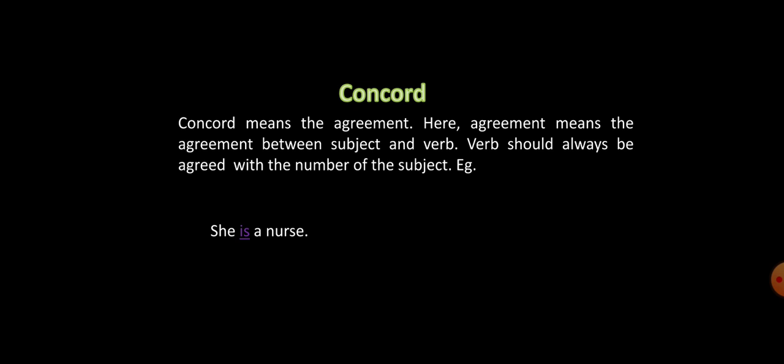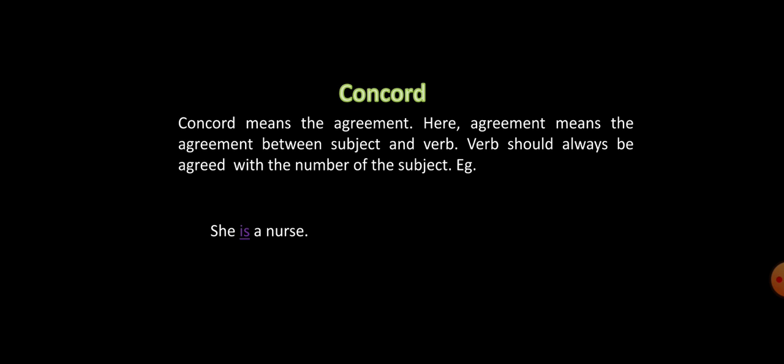Concord. We have discussed Concord, so this is the second clip, second video. Here Concord means the agreement between subject and verb. We have to give the verb according to the number of the subject. Yes, the verb should always agree with the number of the subject.